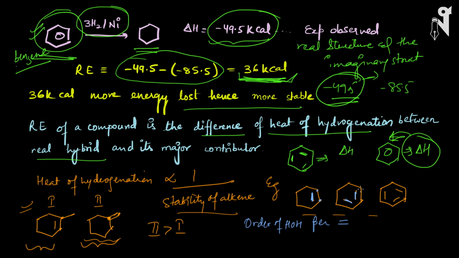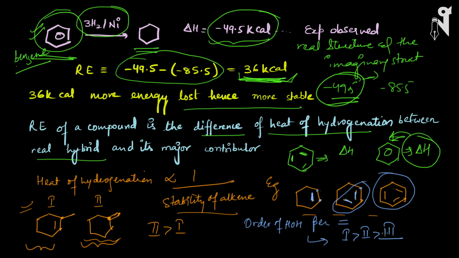Here we don't have the extended resonance or whole molecule resonance, but at least this part has resonance, and this molecule is completely resonance stabilized. Hence, if we have to check the order of heat of hydrogenation per double bond, we will say that the first one is least stable, then the second one, then the third one. So our heat of hydrogenation will be maximum for the first one, then the second one, and then the third one, because it is inversely proportional to the stability.